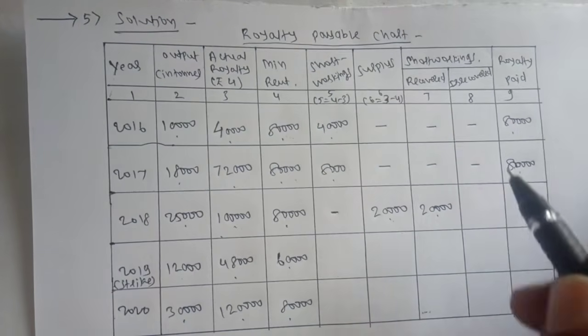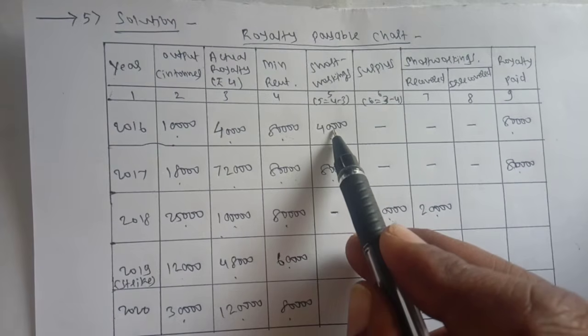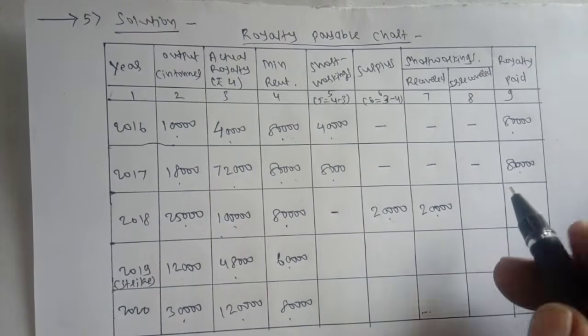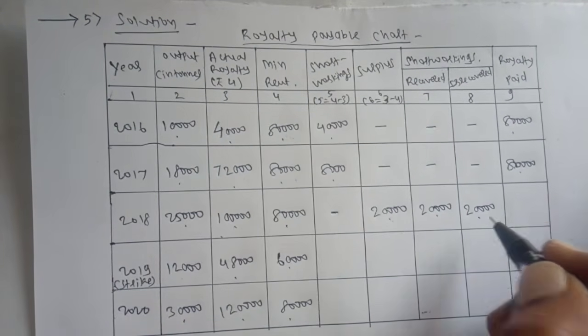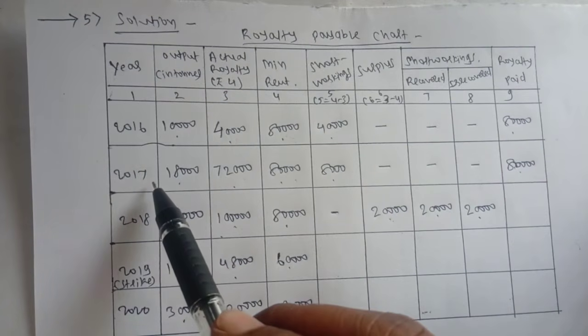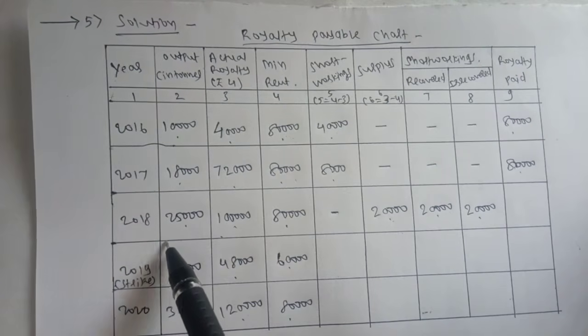Okay. Now irrecovered. So here 40,000 should be recovered, but only 20,000 is available. So how much is the irrecovered amount? 20,000. Because short workings can be recovered for the next 2 years, so here the deadline will be over.